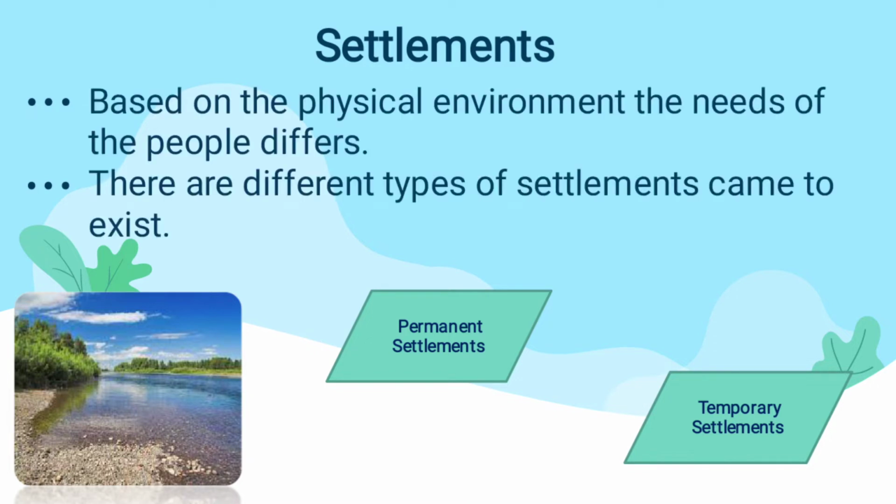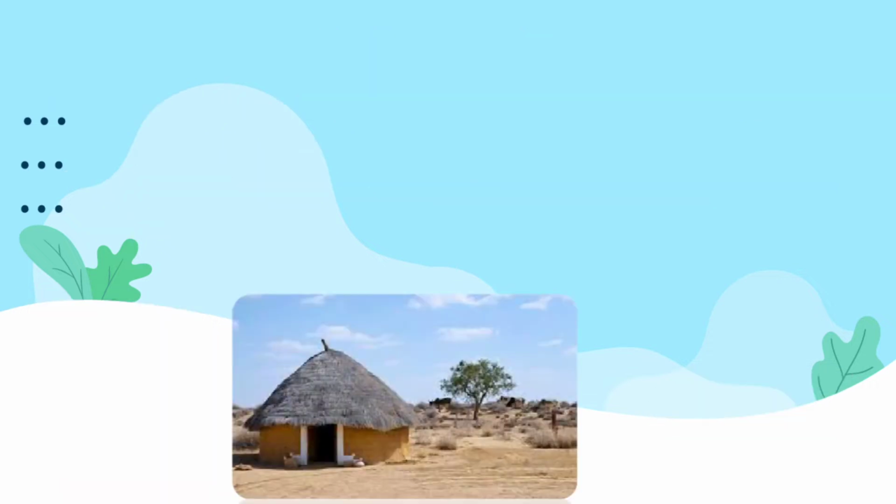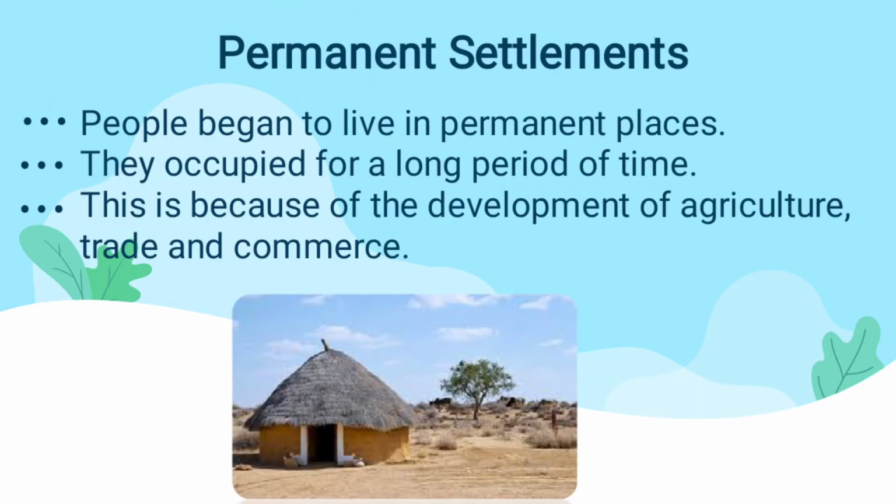Permanent settlement and temporary settlement both depend upon the physical environment, upon the land location. What does permanent mean? From the word itself we can understand: the place where people decided to live permanently for a long time is called a permanent settlement. Because of permanent settlement in a proper place, they started to do agriculture and to sell the crops, and commerce and the economy developed.